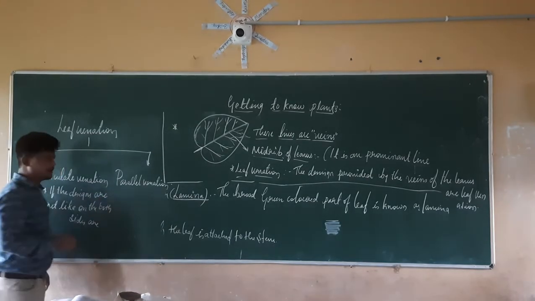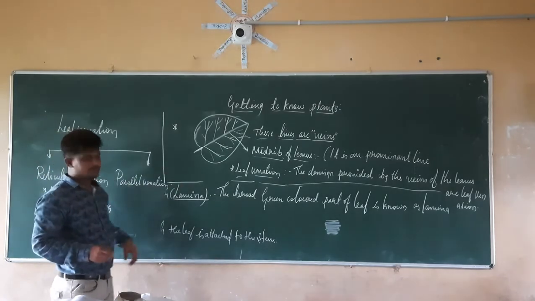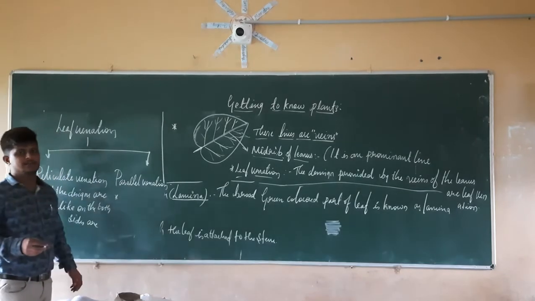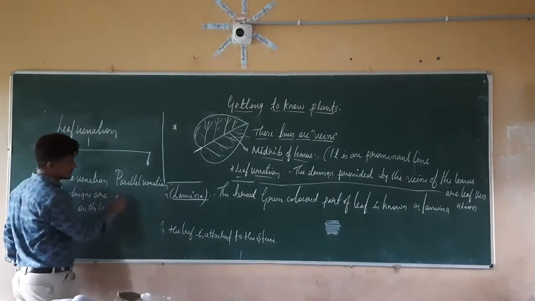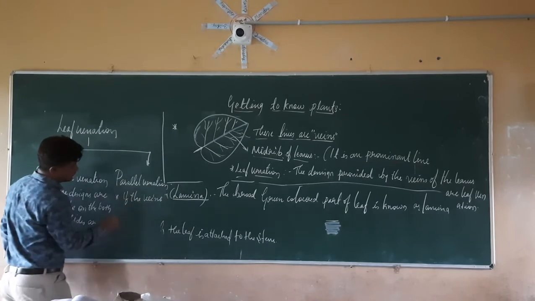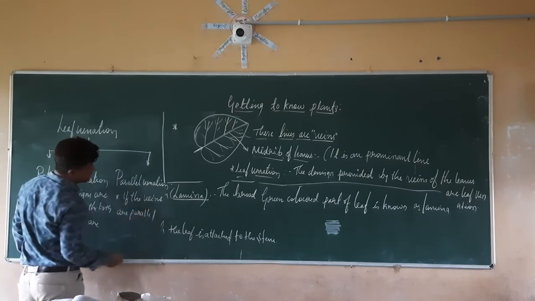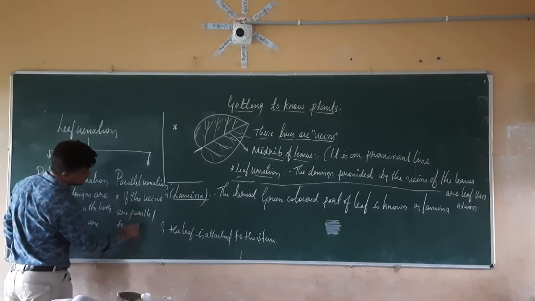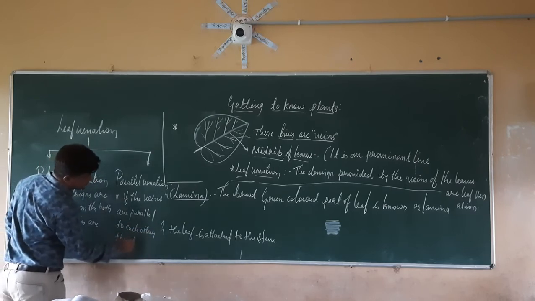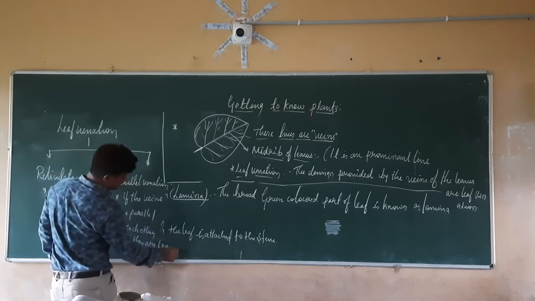In the same way, parallel venation is nothing but what? If the veins are parallel to each other, those are known as the parallel venation.